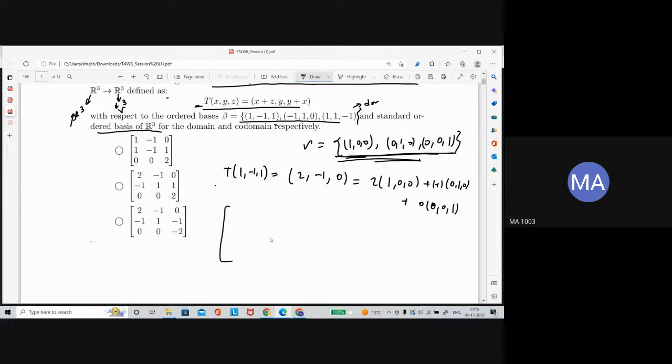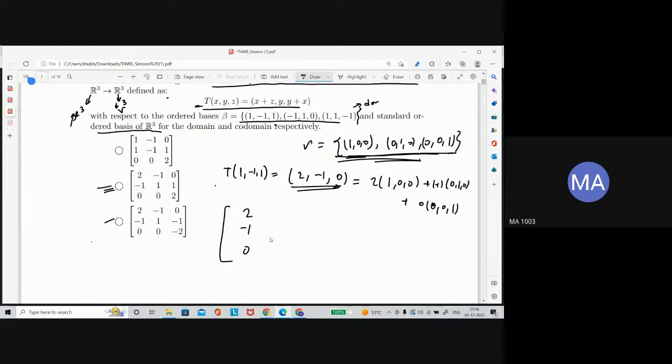Now the first column will be 2, -1, 0, exactly the image you got. You can match the second and third, so I'm leaving that to you.